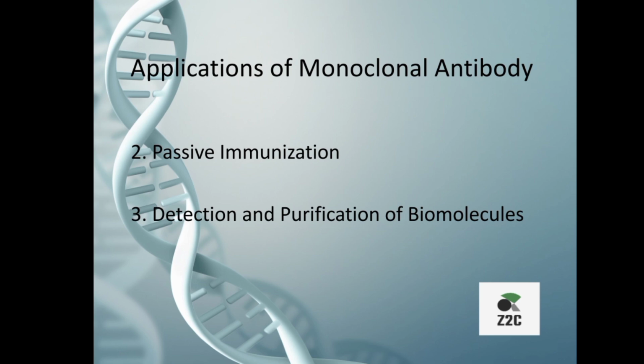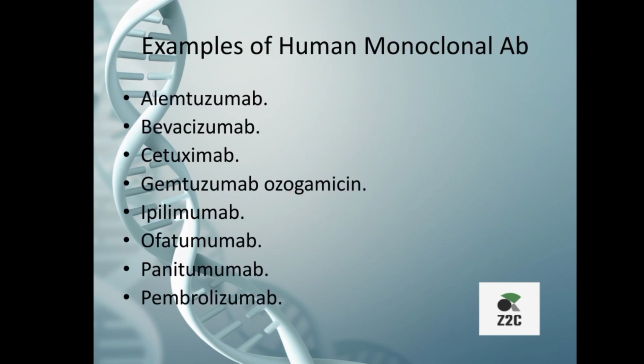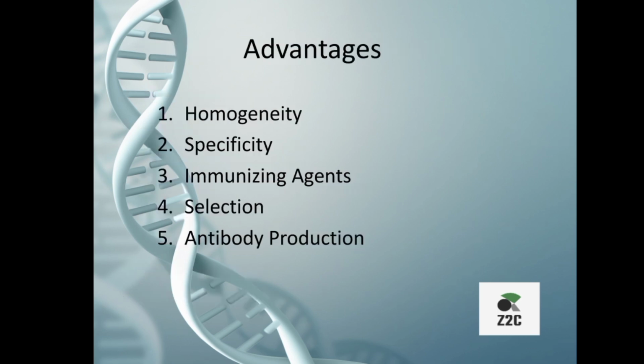The next one is detection and purification of biomolecules. Monoclonal antibodies are widely used in determining the presence and quantity of specific proteins through the Western blotting technique. Examples of human monoclonal antibody. These are a few examples of monoclonal antibodies which are used in the treatment of cancer.